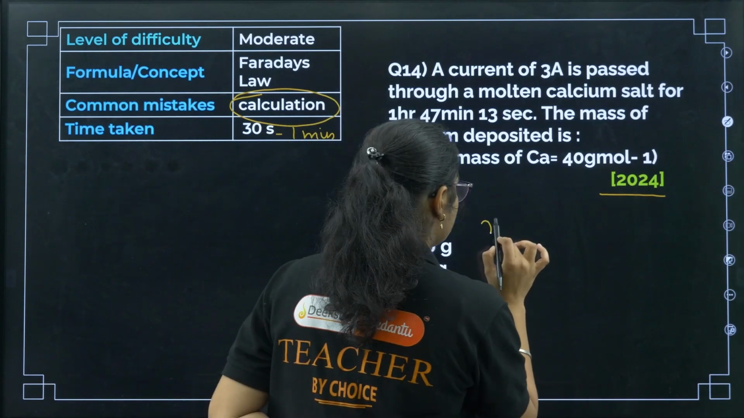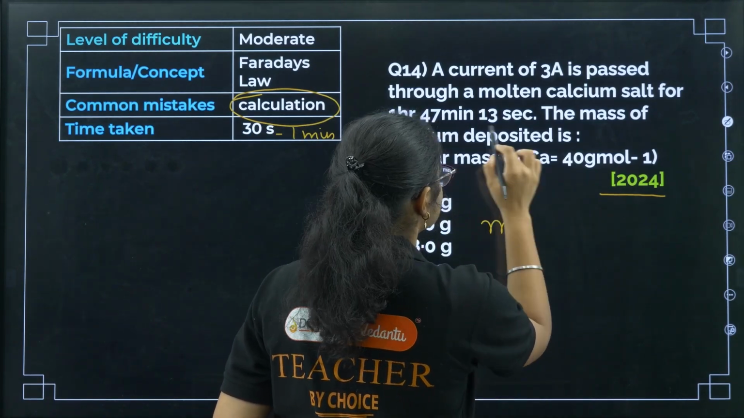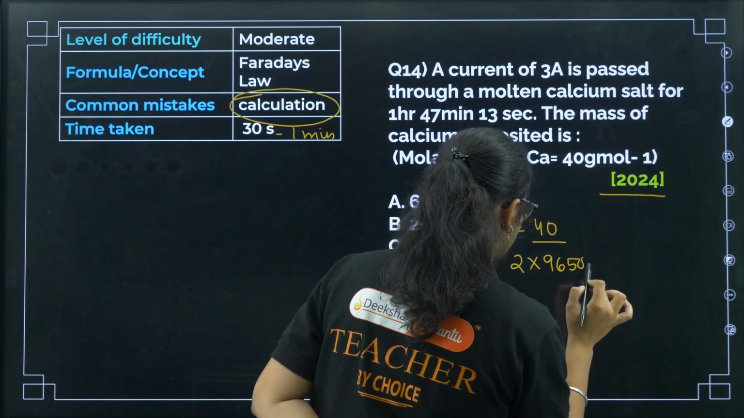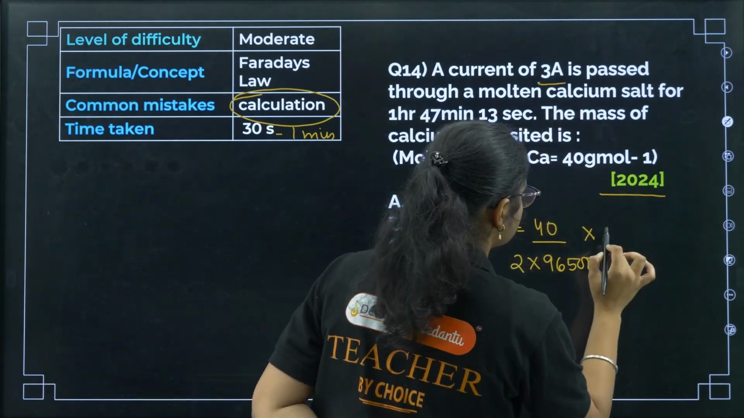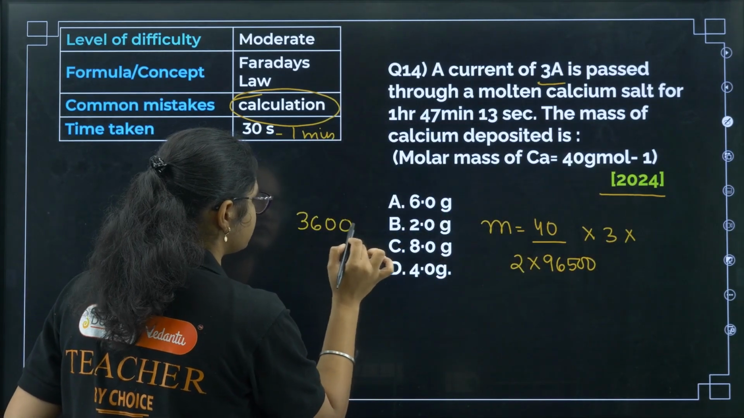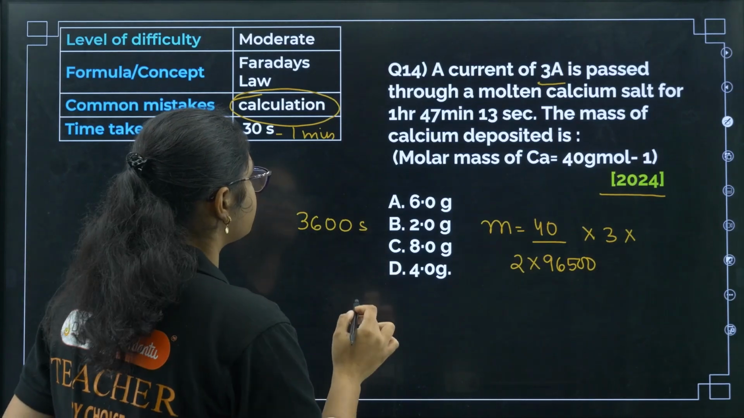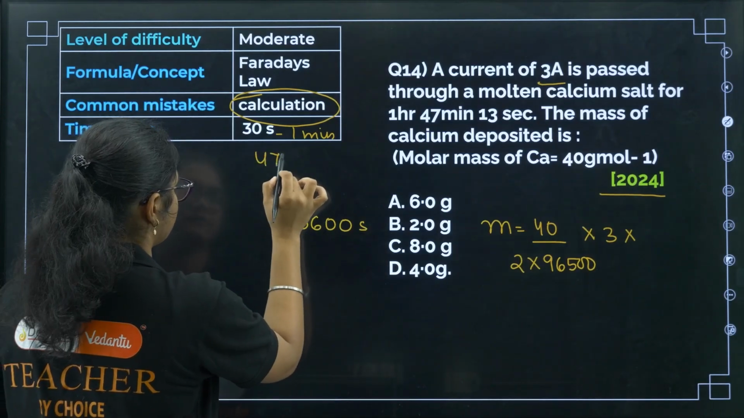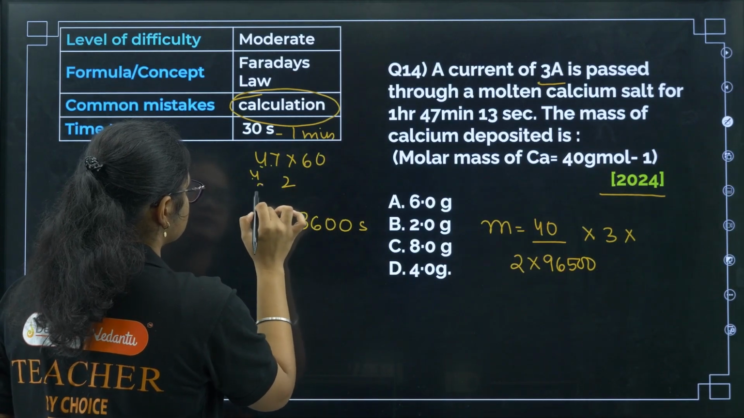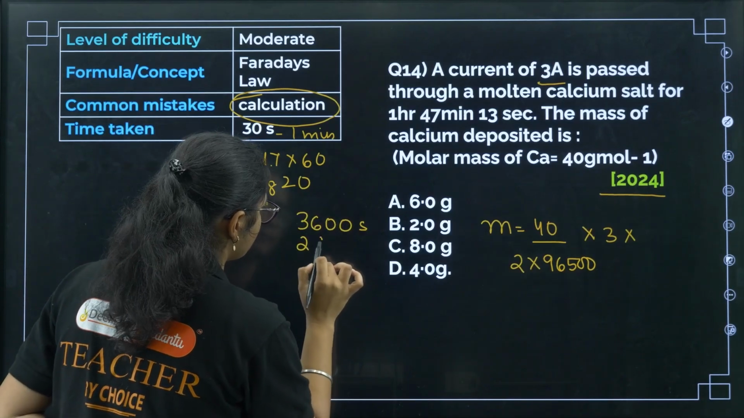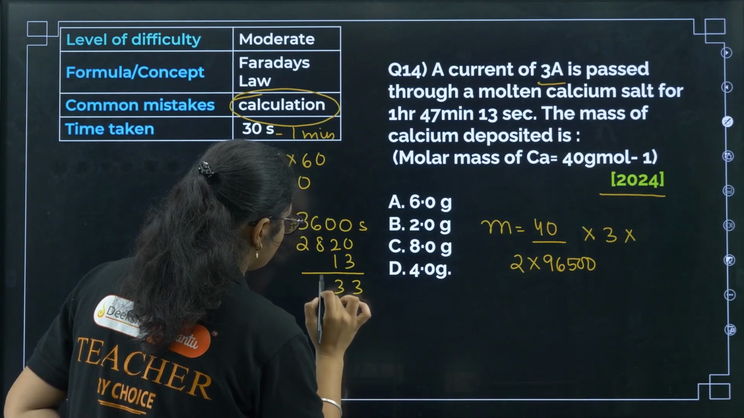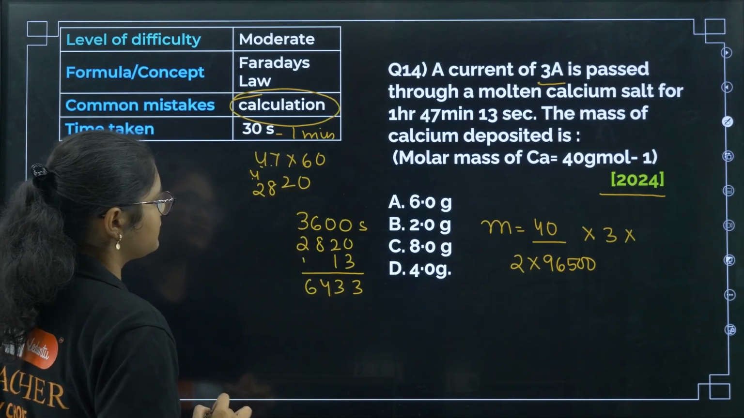So if you see, M is equal to ZIT. So Z is what? 40 by 2 into 96500, okay. Now current is how much? 3 ampere, okay. Time we need to calculate properly. See, 1 hour is what? 3600 seconds. Time should always be in seconds. Next we have 47 minutes, so that means 47 into 60. So how much will that be? 6 sevens are 42, 6 fours are 24 plus 4, 28, 2820. Okay. Next we have 13 seconds. So if I add, we will get 6433 seconds, okay.